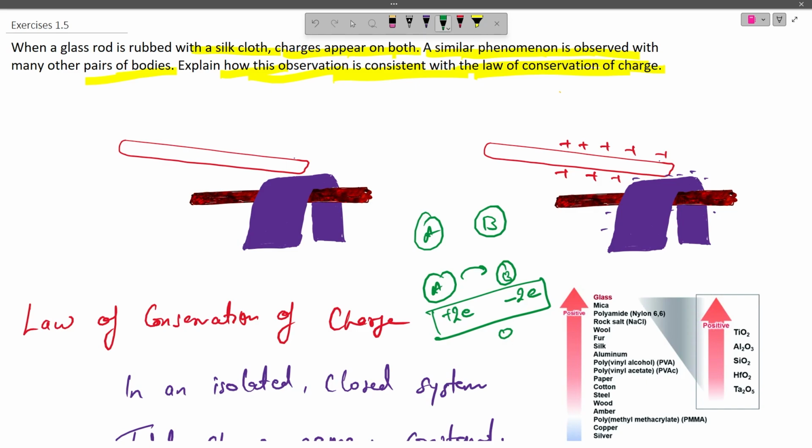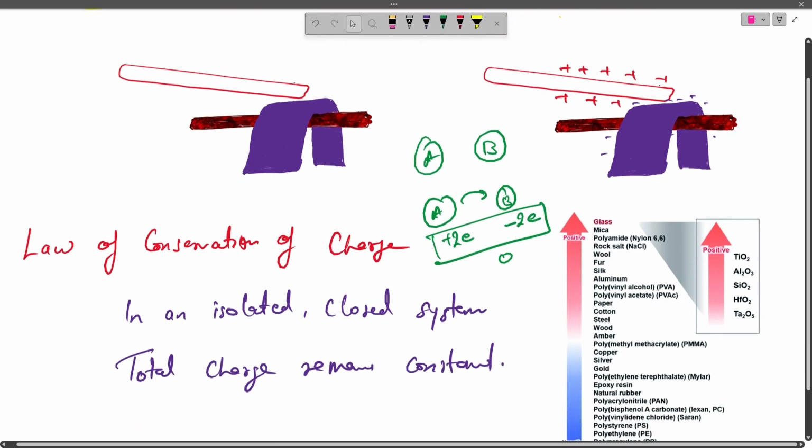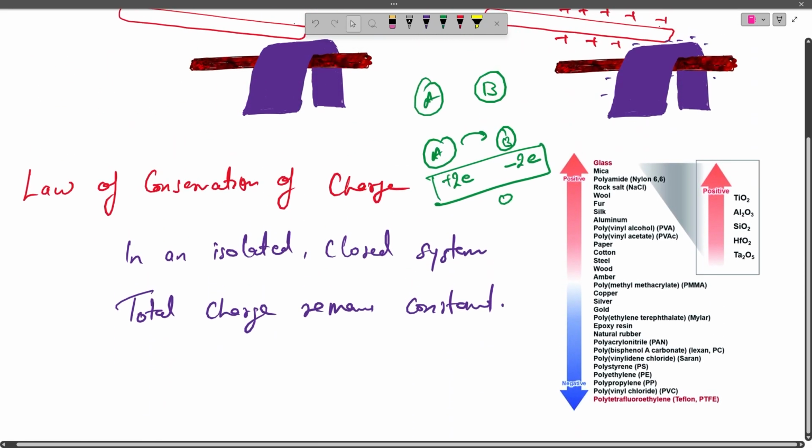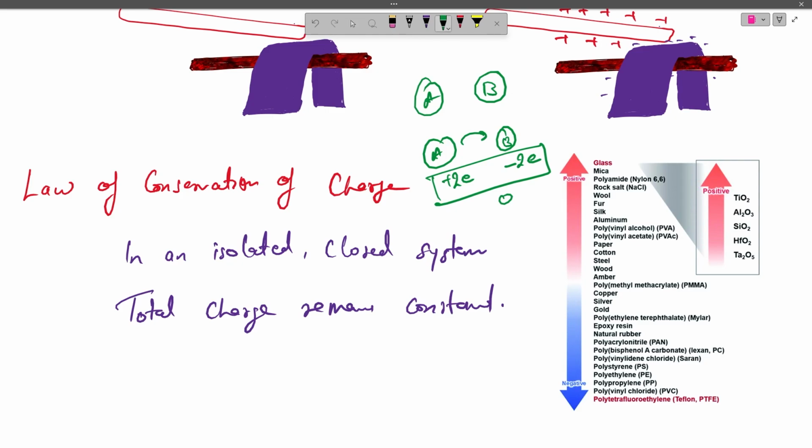Now which of the bodies will give up electrons depends upon the triboelectric series. So this is the triboelectric series. In this series, we see that glass has the highest tendency to give up electrons, and below it comes the silk. That is, if we rub glass and silk together, then glass has a higher tendency to lose electrons than silk. So obviously when we rub these two, glass will become positively charged and the silk will become negatively charged.